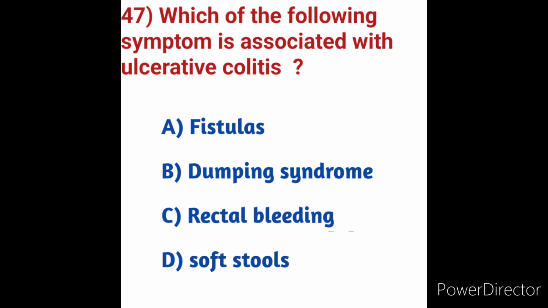Option B, dumping syndrome is the correct answer. Dumping syndrome is also called rapid gastric emptying. It is a condition that causes food to move from the stomach to the small intestine before the stomach has had time to adequately digest it, especially high sugar foods. Dumping syndrome is mainly characterized by abdominal pain, nausea or vomiting, weight loss, diarrhea, early satiety, flushing, and fatigue. These symptoms are manifestations of a variety of gastrointestinal and endocrine conditions, so careful evaluation is needed.